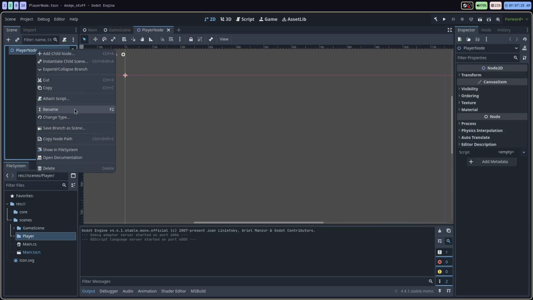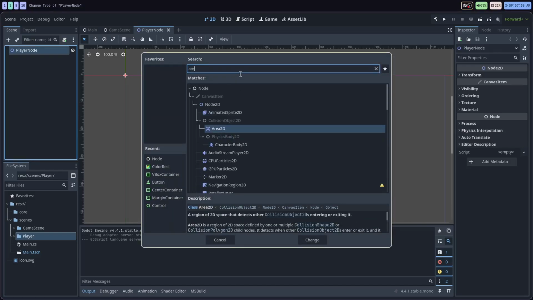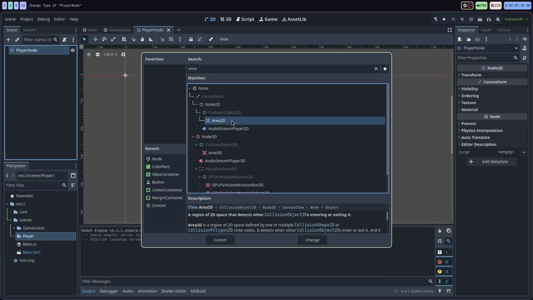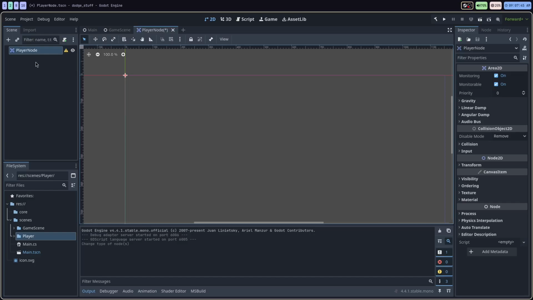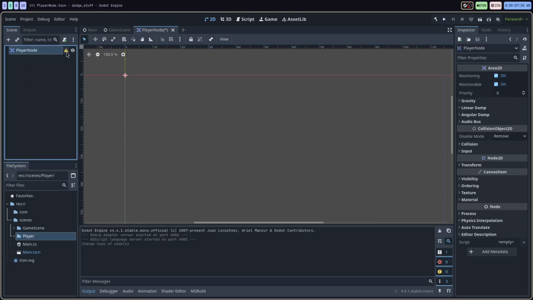Okay, so we're actually going to be changing the type of this, and for this we're going to be selecting the Area2D node. And this is going to be used to define an Area2D with a collision area, and then we're going to attach an image sprite to that. So we'll just change that node to that. You'll also notice it says there's a configuration warning. There's a little warning symbol right here.